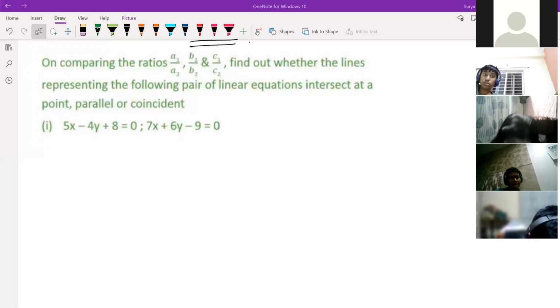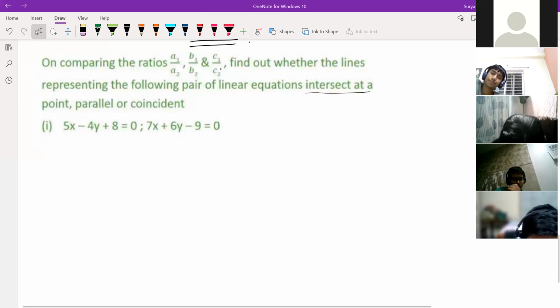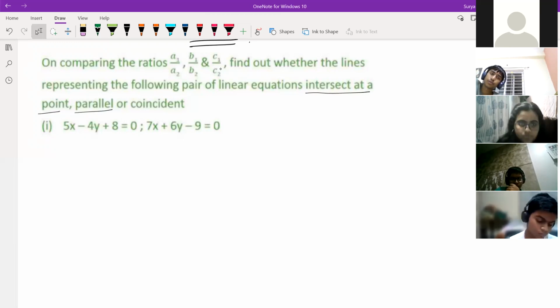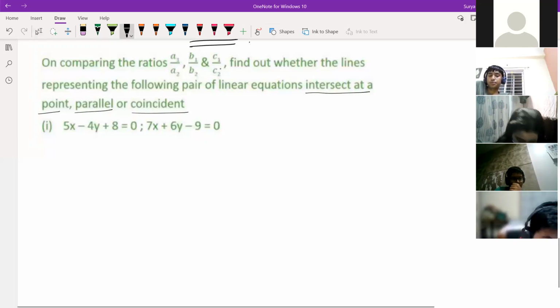Tell fast, all of you. Write in the chat box whether these intersect at a point, meaning intersecting lines, right? Parallel lines or coincident lines. There are three cases given over here. Okay. So which case is correct? You have to write in the chat box. You should not speak out.